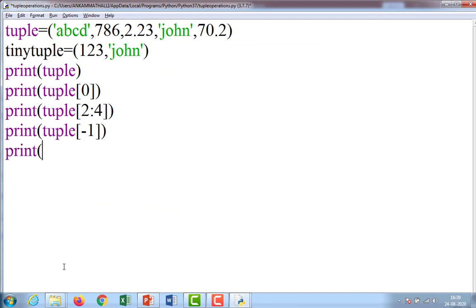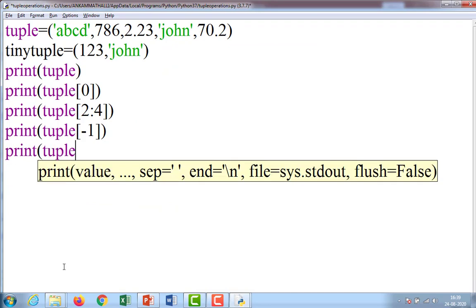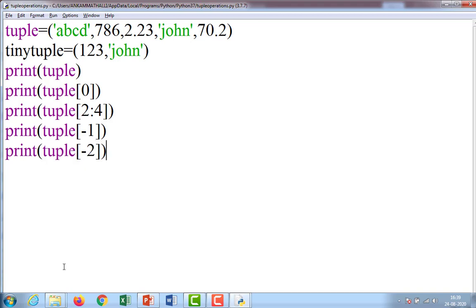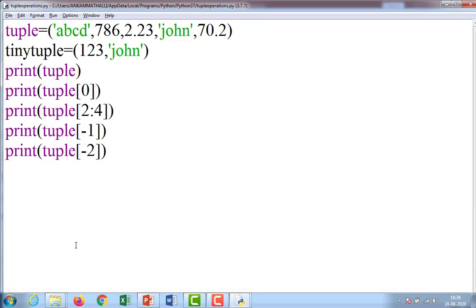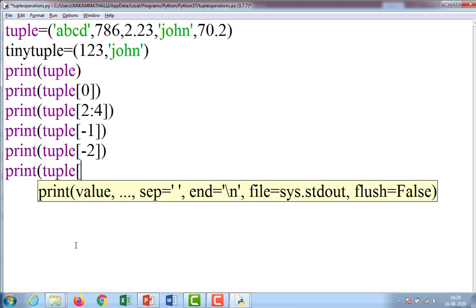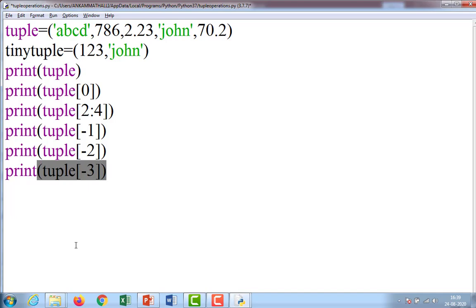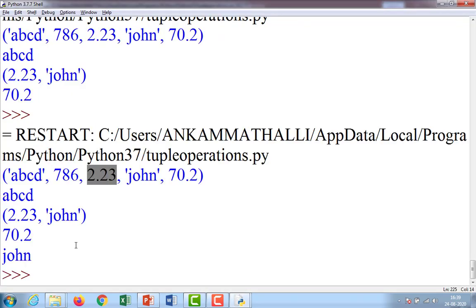Print tuple of -2. John. If I want to print the third element, print tuple of -3. Like that we are going to display.